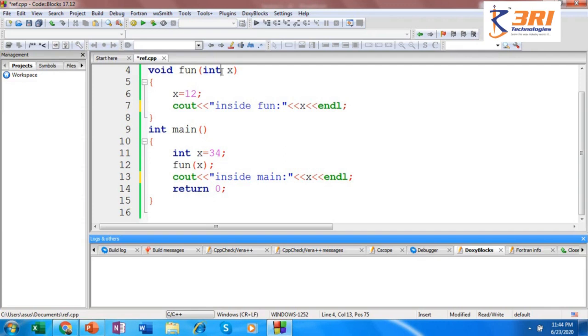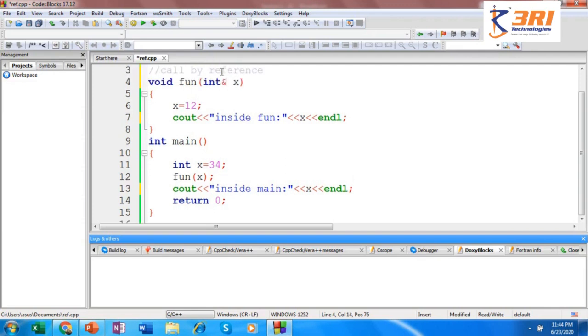So how will you modify this as reference? We have seen with the reference variables section. So just use the reference operator. Now you are calling this function by reference, the second method. So you are passing the actual argument here. It is received as a reference variable into the formal parameter. So we have seen the properties of the existing variable and the reference variable. They are alias. Whatever changes you make to one will be reflected onto the other.